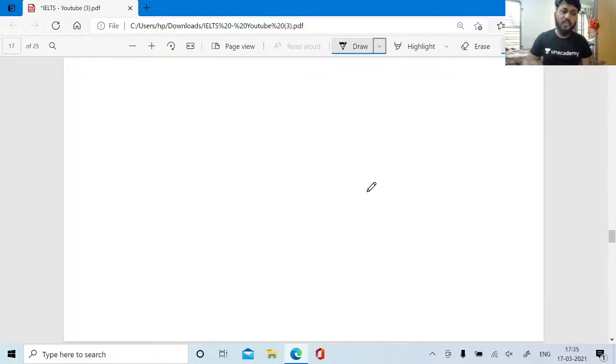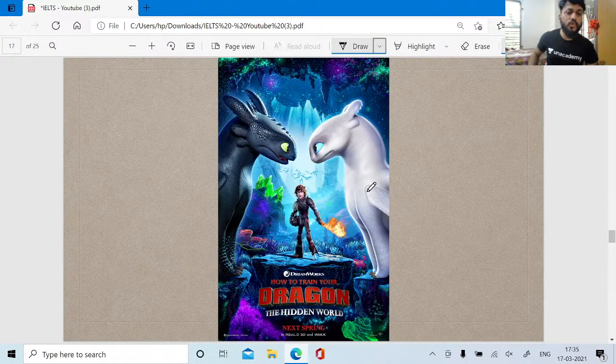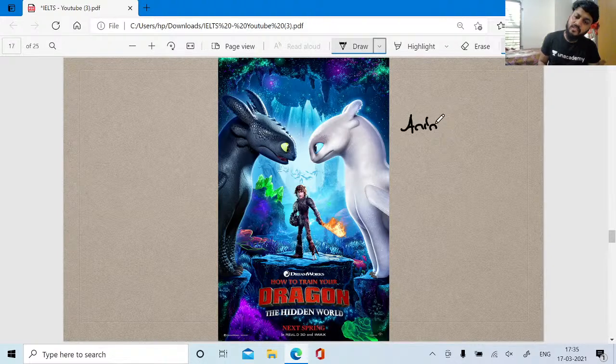Similarly, the next one is How to Train Your Dragon. It is an anime film, a very good film. So you guys can go forward with this also. How to Train Your Dragon is also one of the best movies you guys can look out for.